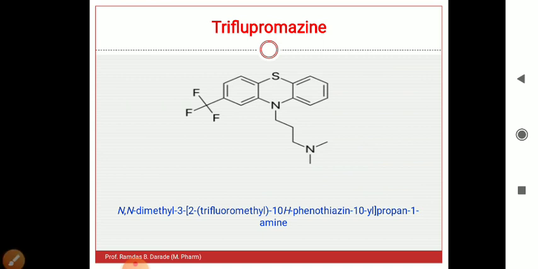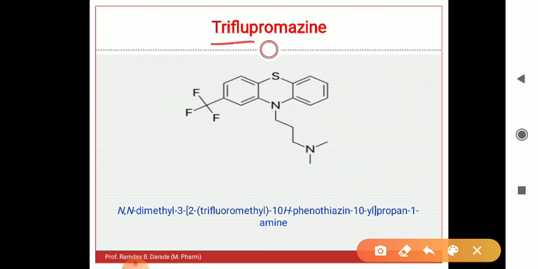Then triflupromazine. Again this structure is the same as that of promazine, but there are additional fluorine atoms: 3 fluorine atoms are present there. This is the extra one. The remaining structure is the same as that of promazine. So the IUPAC name of this compound is N,N-dimethyl, since two methyl groups are present on nitrogen.